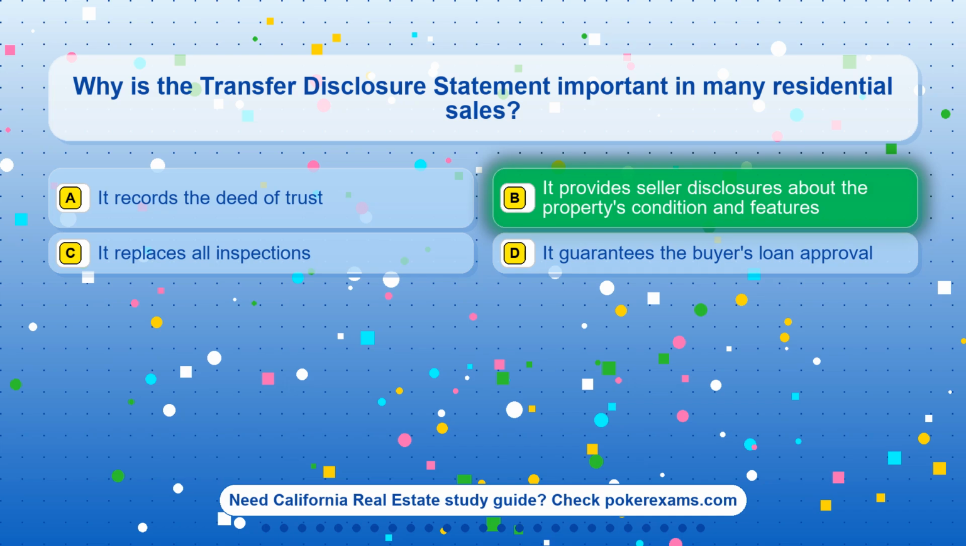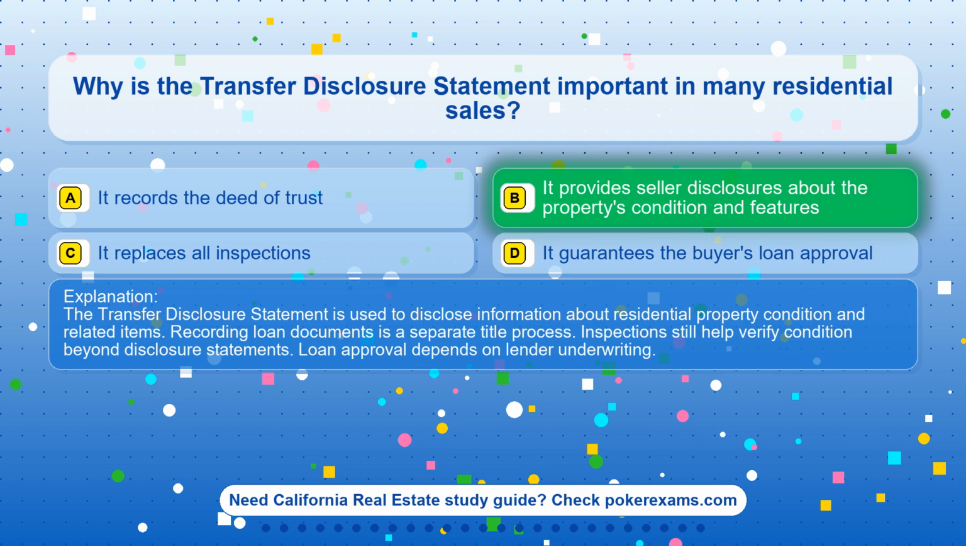The correct answer is option B. It provides seller disclosures about the property's condition and features. The transfer disclosure statement is used to disclose information about residential property condition and related items. Recording loan documents is a separate title process. Inspections still help verify condition beyond disclosure statements. Loan approval depends on lender underwriting.